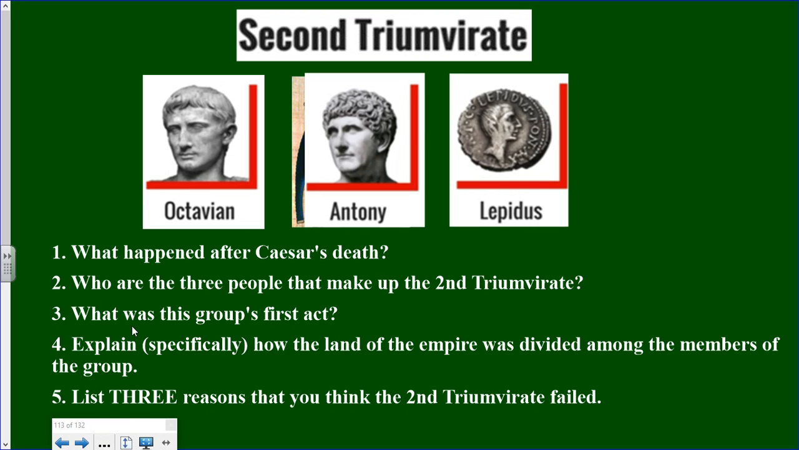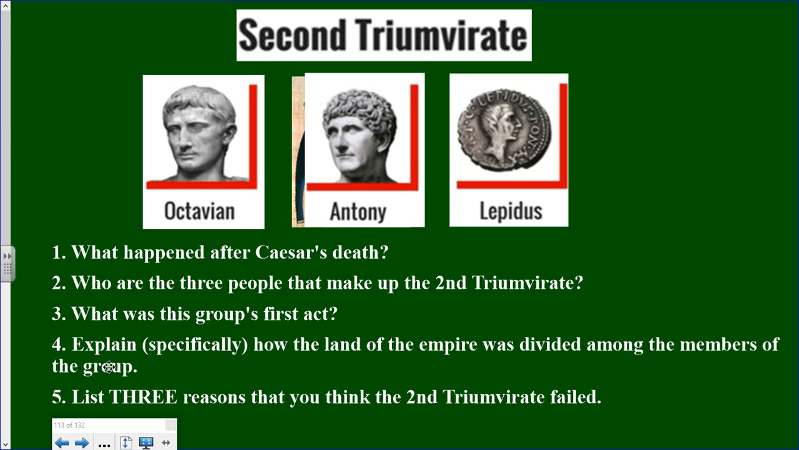Number 3, what was this group's first act? As many of you all read, Octavian is related to Julius Caesar, and Antony and Lepidus are basically friends of his, or what I guess you consider understudies in the military. All 3 of them, however, are fans of Julius Caesar. So what their first group act was is to pretty much track down those that were responsible for his death and to kill those people. Okay, so pretty much revenge was on their mind. So their first group act was pretty much to get revenge for the death of Julius Caesar.